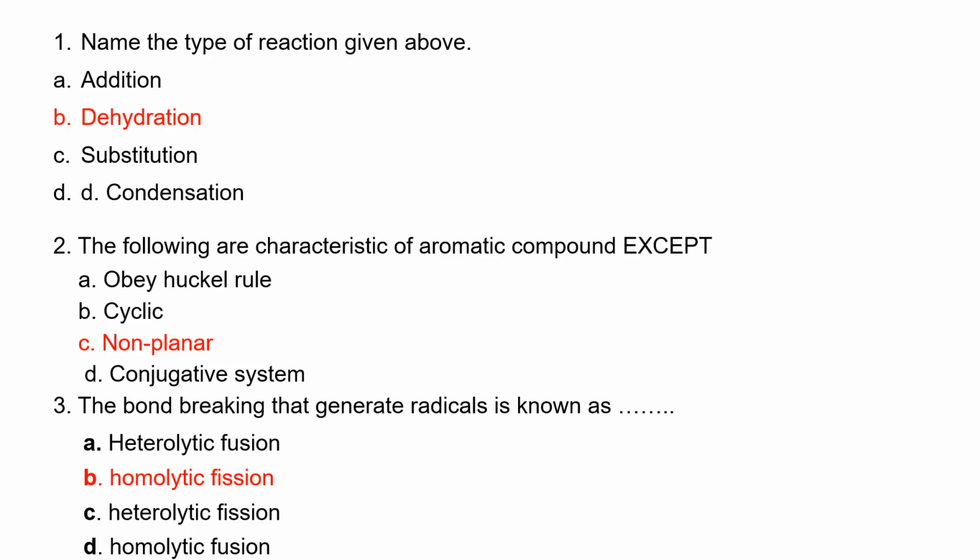The bond breaking that generates radicals is known as homolytic fission. Fusion is coming together, fission is breaking apart. Heterolytic fission is when we are generating carbocation or carbanion. So anything fission is breaking apart. Fusion is coming together.